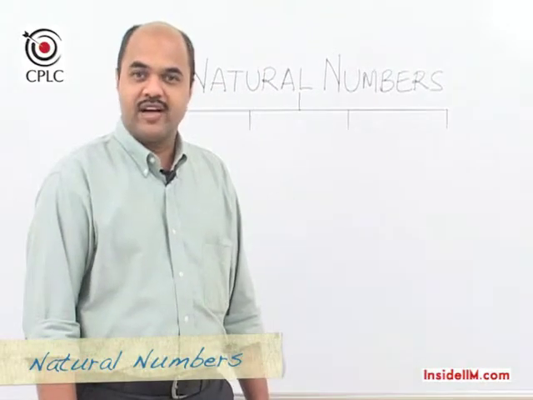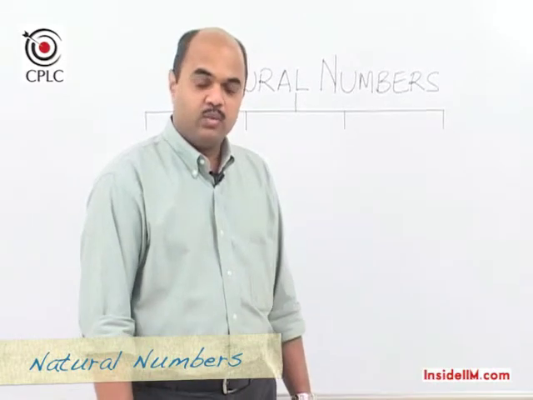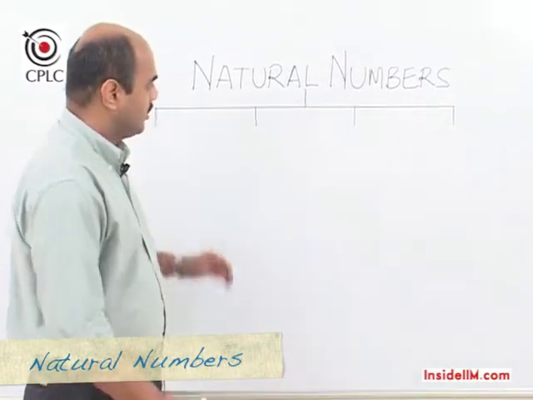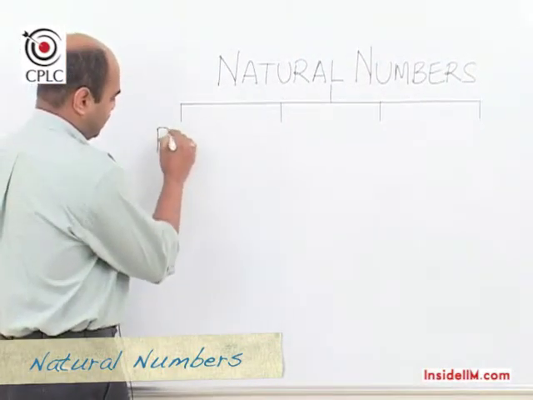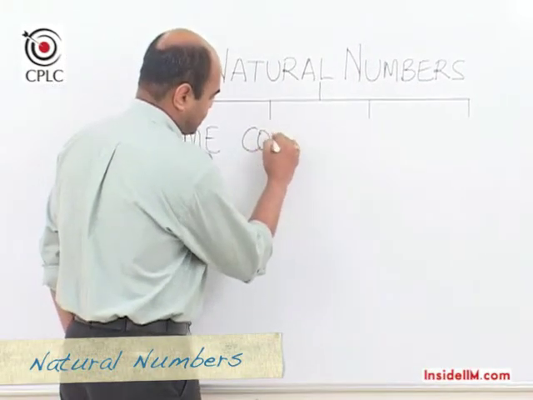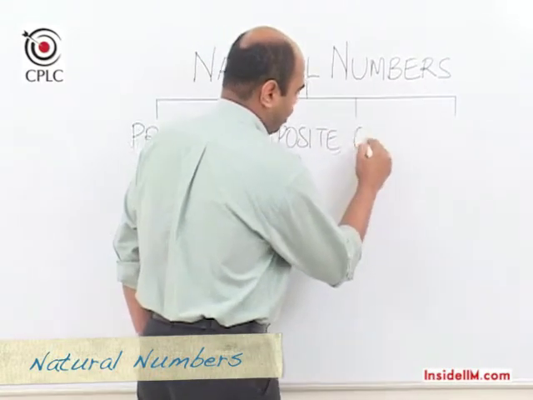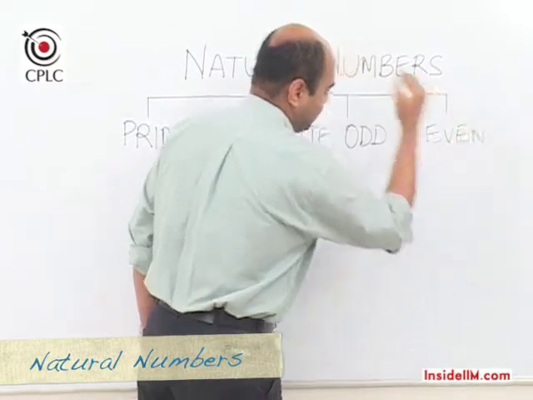Having seen the different kinds of numbers and having classified them in terms of a number tree, we now look at a few types of natural numbers. We're going to study four main types of natural numbers. We're going to look at prime numbers, composite numbers, odd numbers, and even numbers.